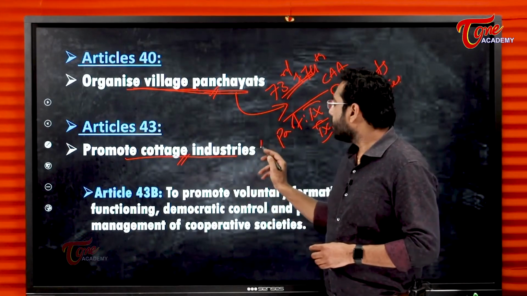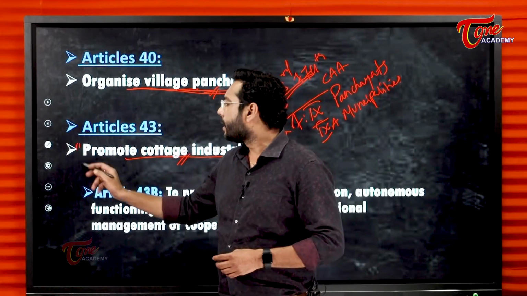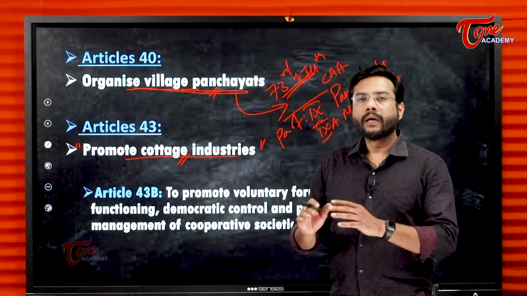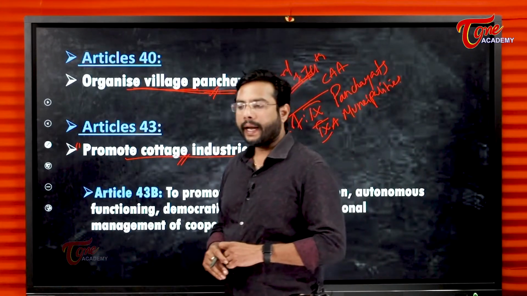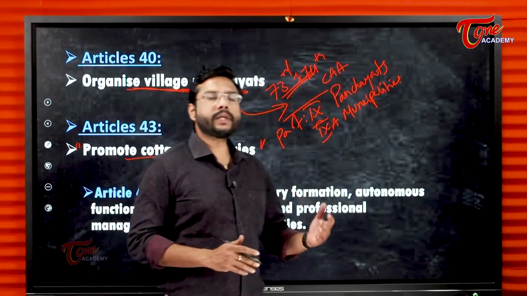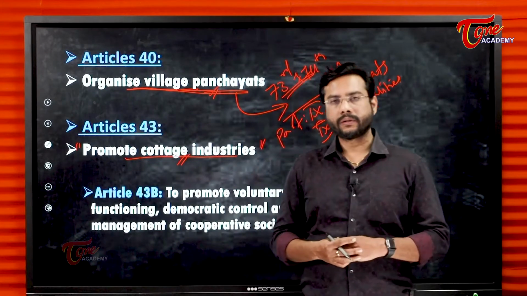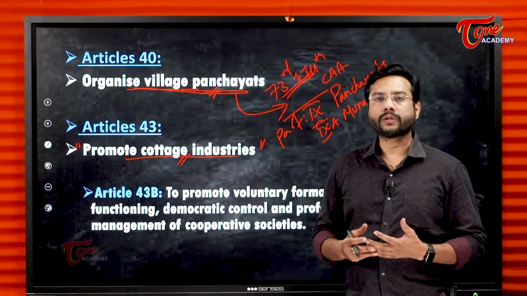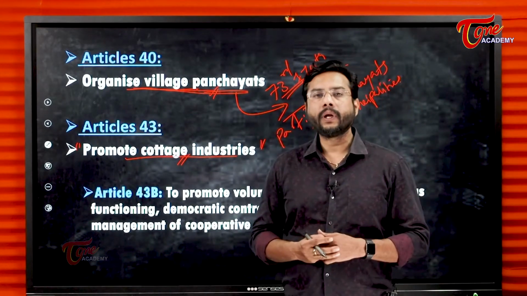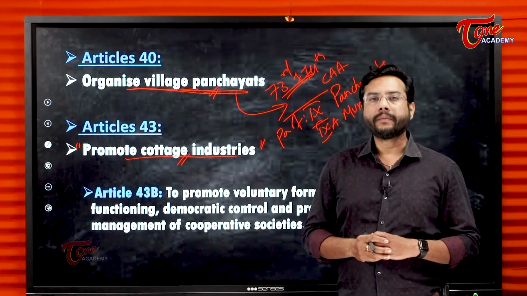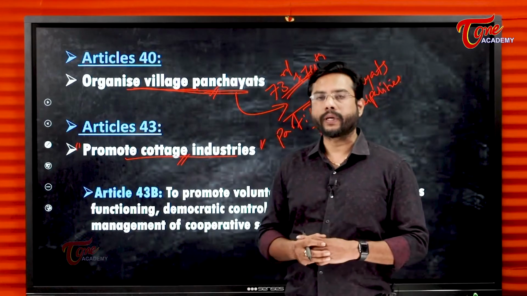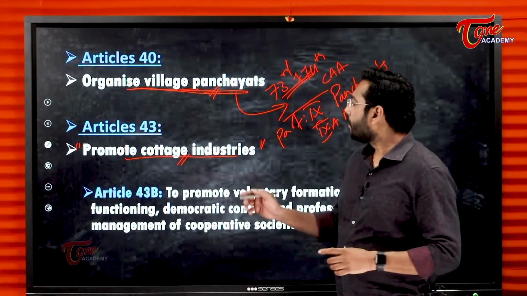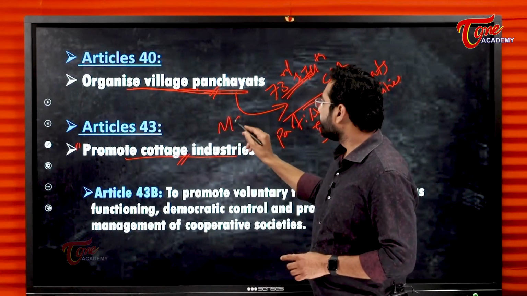So cottage industries should be promoted at grassroots level. So what is cottage industry? Any industry using local resources, using local people, a setup should be built where there is a manufacture of different kinds of products that is based on MSME.